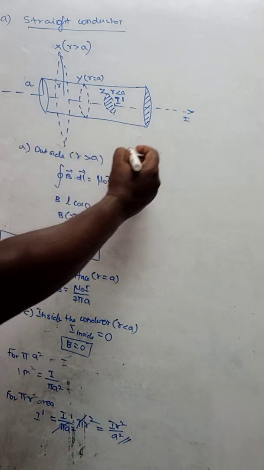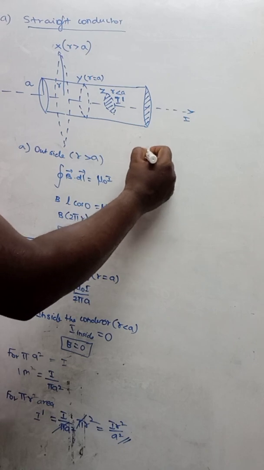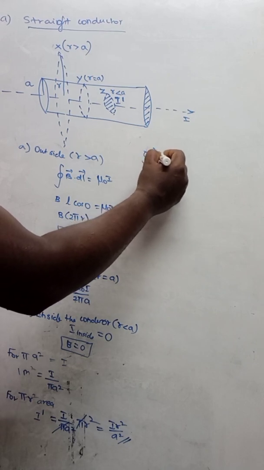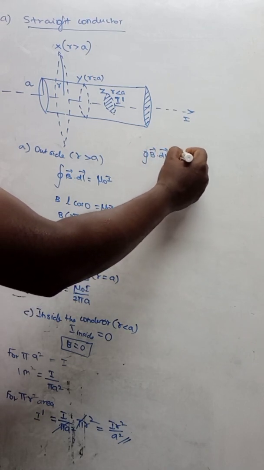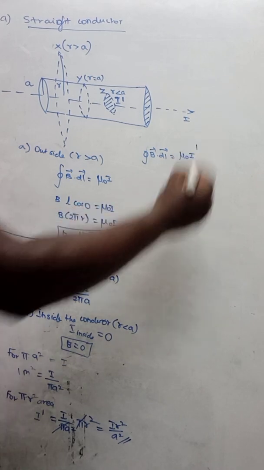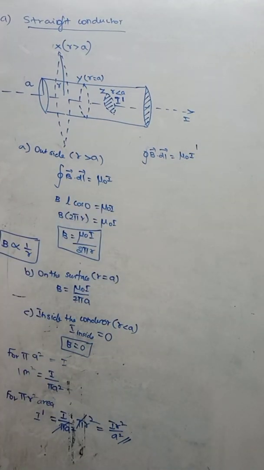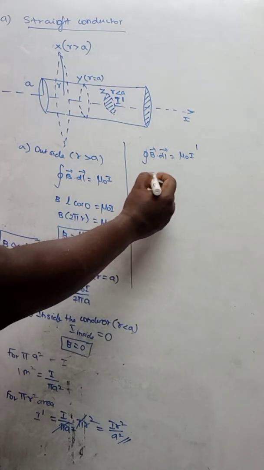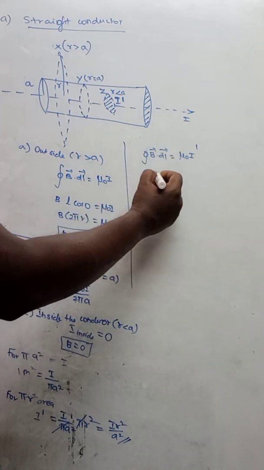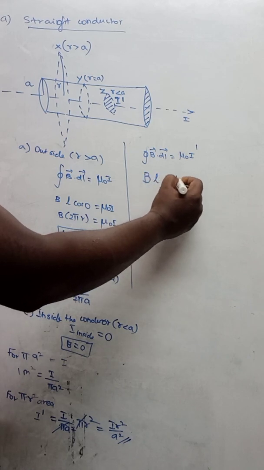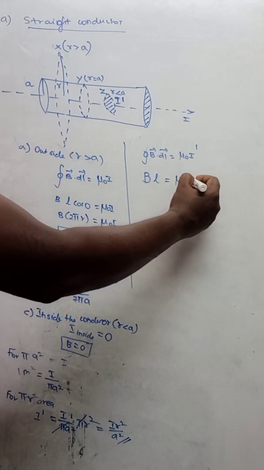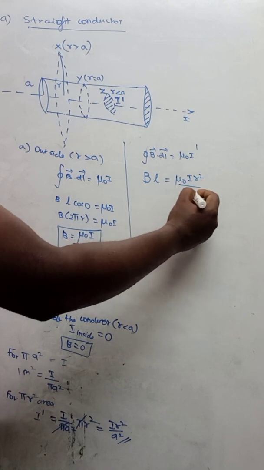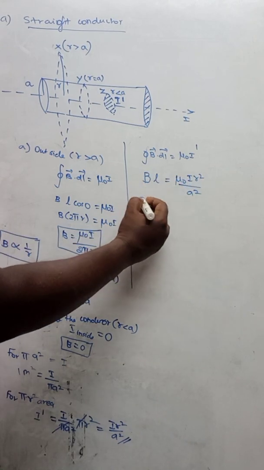So now let us use the formula: closed integral of B vector dot dl vector is equal to mu naught into I dash. So B into L is equal to mu naught into I dash. We know that I dash is I r square by a square, where L is the circumference.